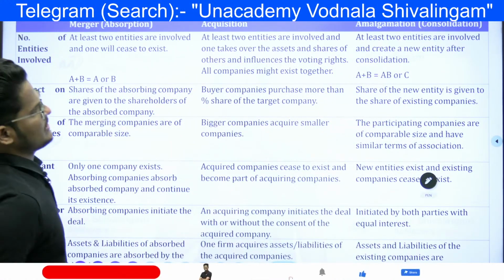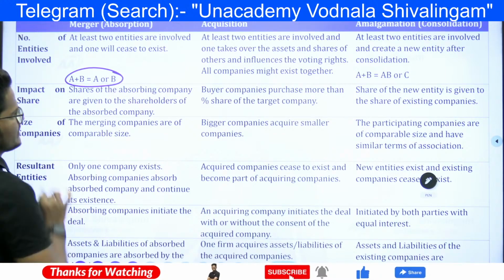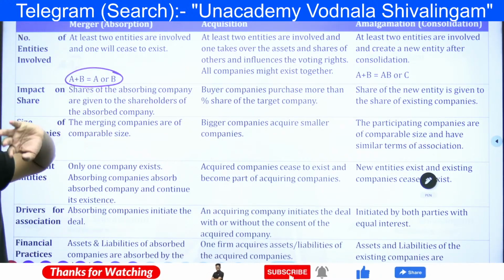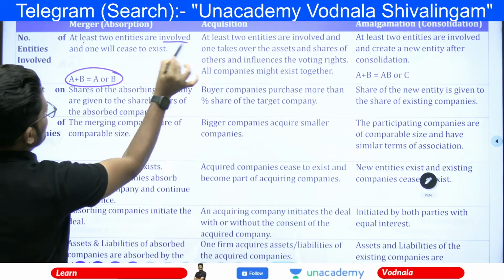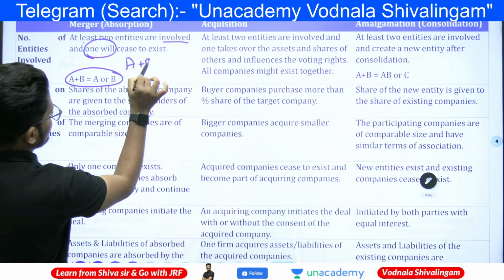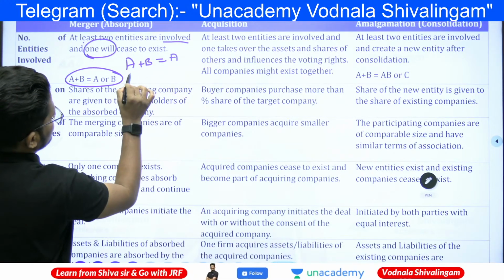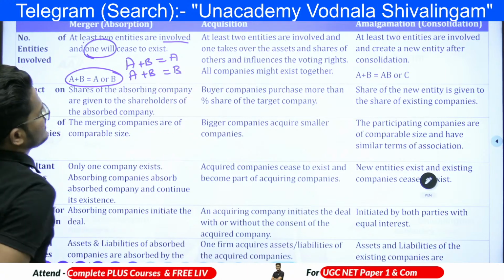Merger, acquisition, amalgamation. Merger: two entities A plus B equal to A or else B. A new entity is getting formed. So here at least two entities are involved. One will cease to exist. So A plus B will become either A will acquire B, or A plus B will become equal to B also. It could be anything.